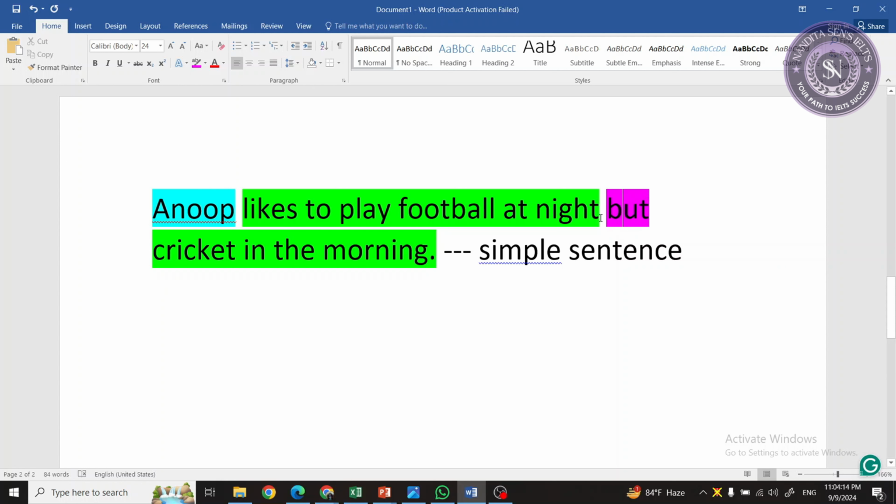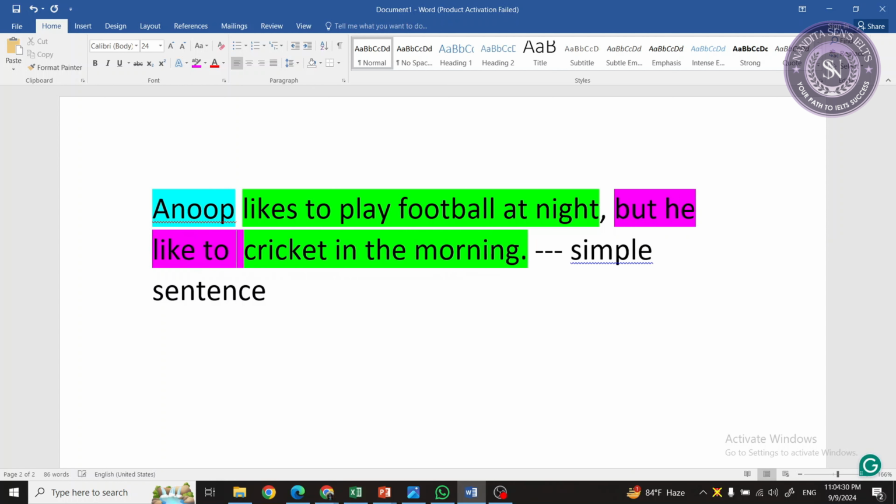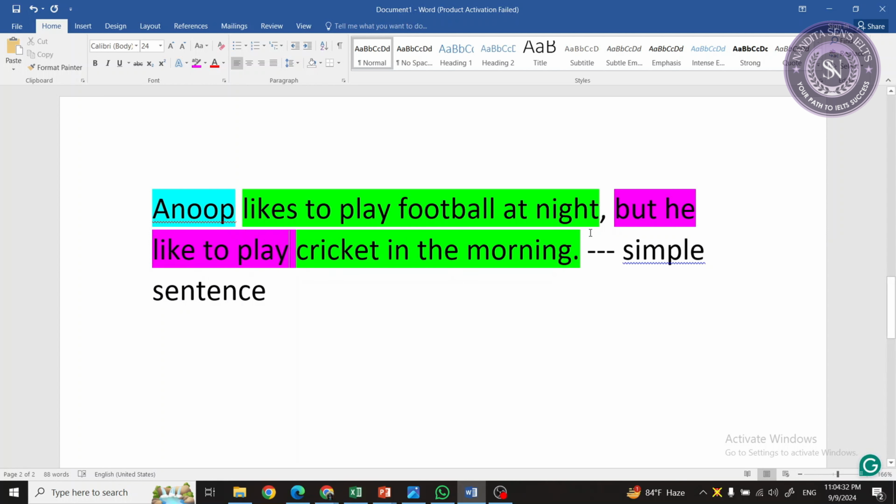Clear? Yes, clear. But now if I want to make this a compound sentence, then I have to add a comma. For example, but he likes to play cricket in the morning. Now I have to add a comma, and this is a compound sentence now.